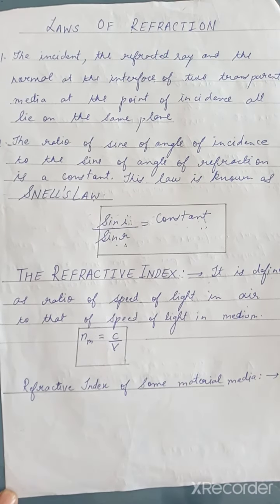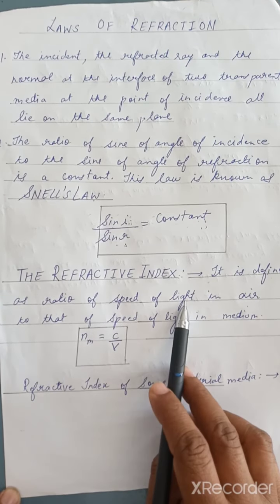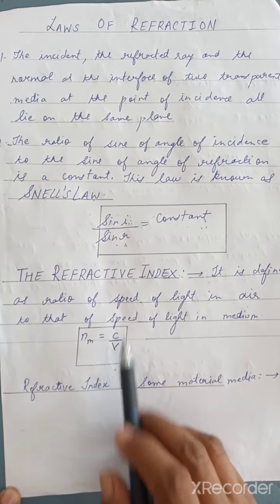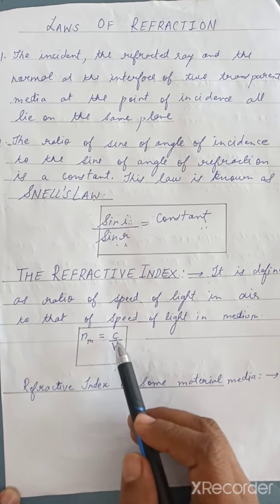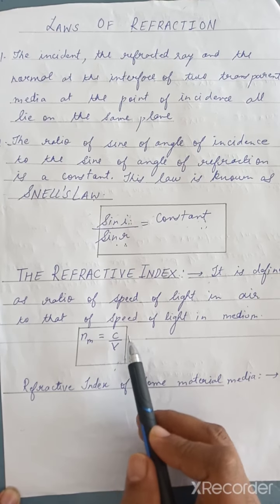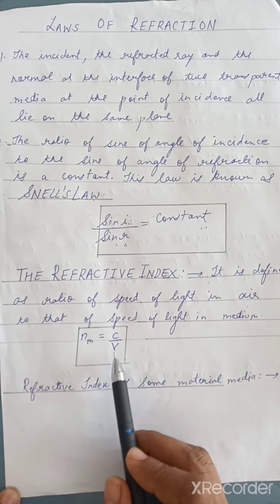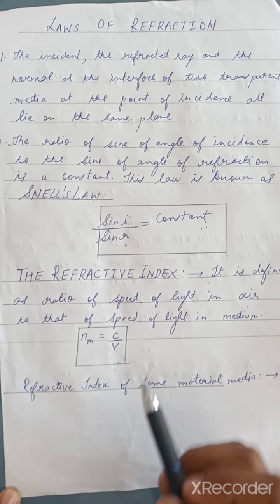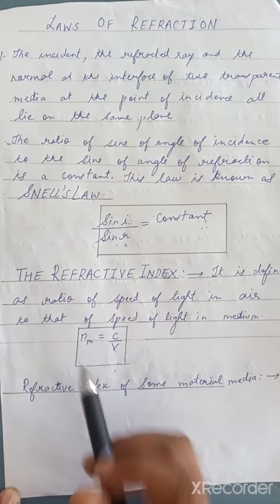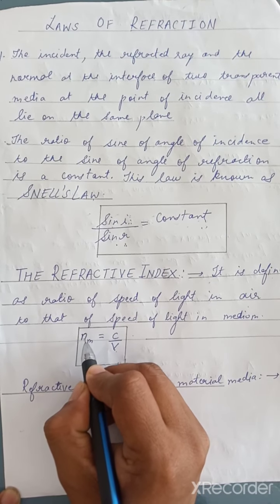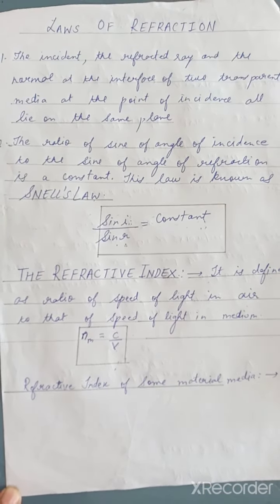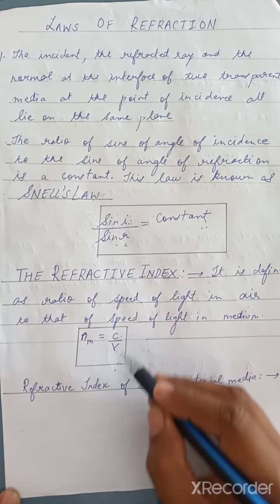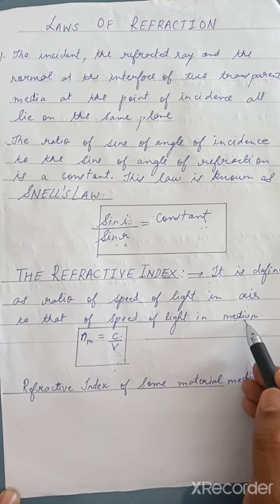Now what is the meaning of the refractive index? It means the ratio of the speed of light in air to that in the given medium. If suppose the speed of light in air is given and the speed in any medium is given, it can be water, glass, anything, we find the ratio. Okay, so the refractive index is denoted by small n, and the formula is c by v. Here c is the speed of light in air and v is the speed of light in the given medium.